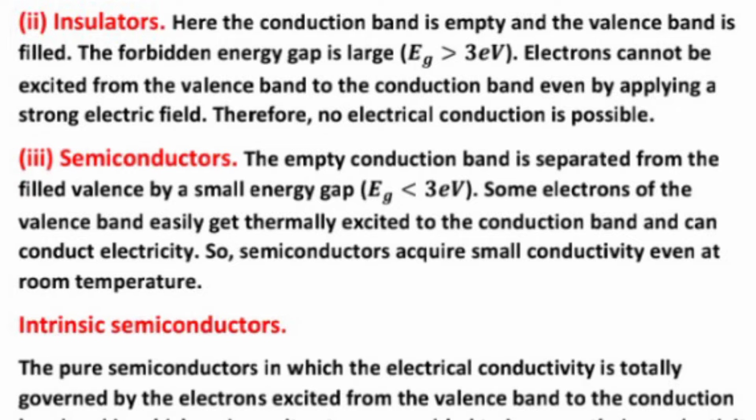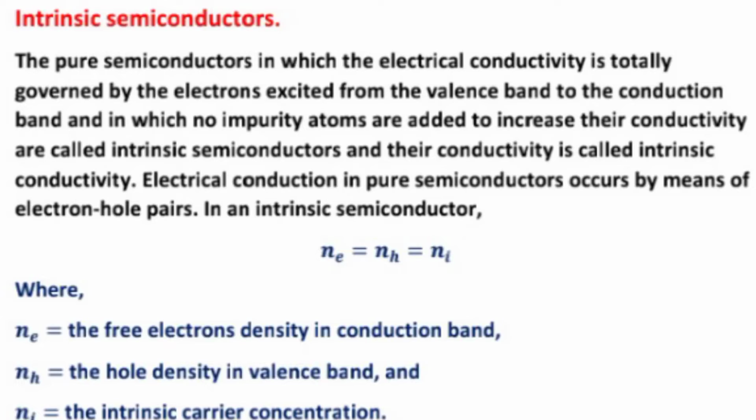Intrinsic semiconductor. What is an intrinsic semiconductor? The pure semiconductors in which the electrical conductivity is totally governed by the electrons excited from the valence band to the conduction band, and in which no impurity atoms are added to increase their conductivity, are called intrinsic semiconductors, and their conductivity is called intrinsic conductivity.